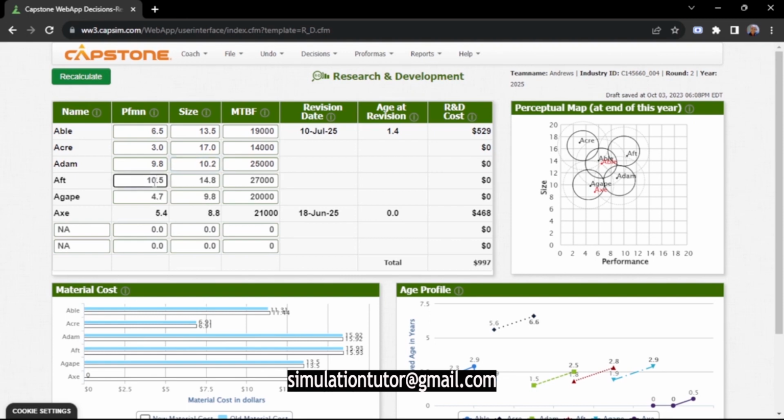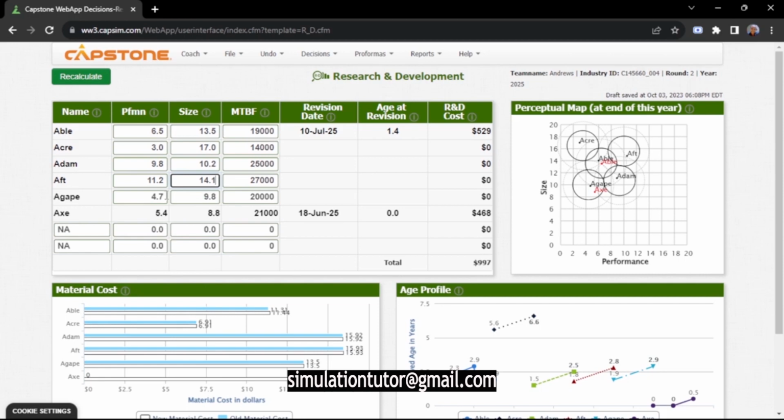Then with Aft, we can give it a performance of 11.2 and a size of, let's say, 14.1.